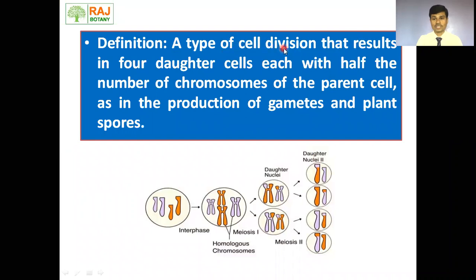It is a type of cell division which results in formation of four daughter cells which contain half the number of chromosomes as that of the parent cell. Means if the parent cell contains 8 chromosomes, then the newly formed four haploid cells receive 4 chromosomes.